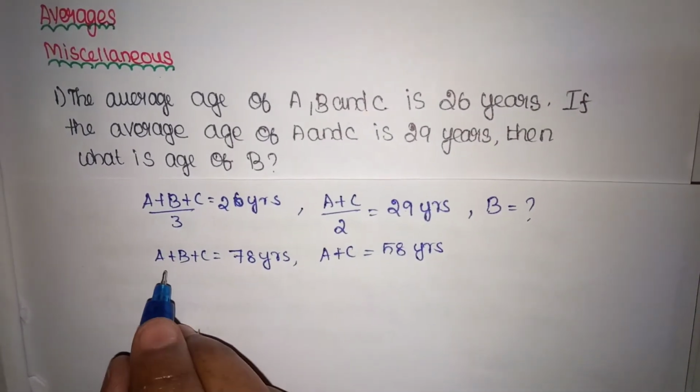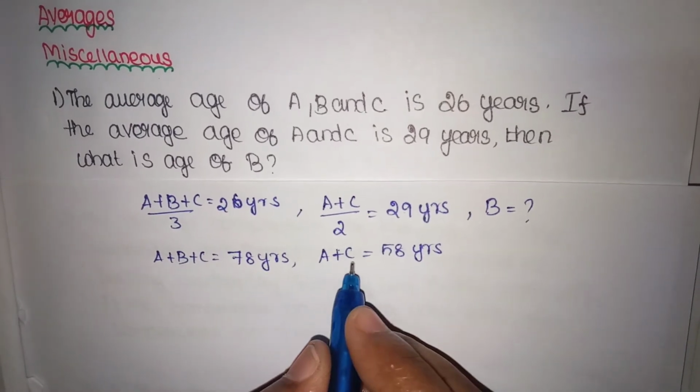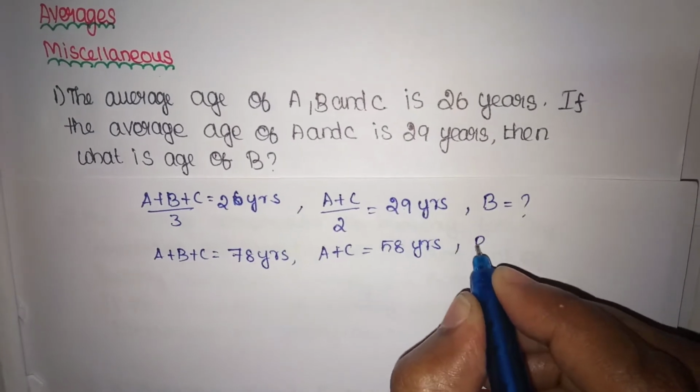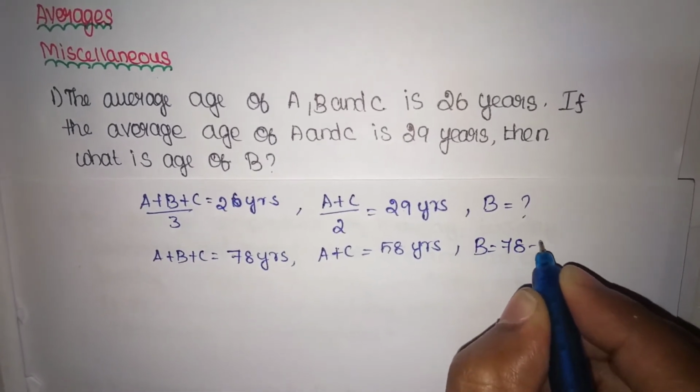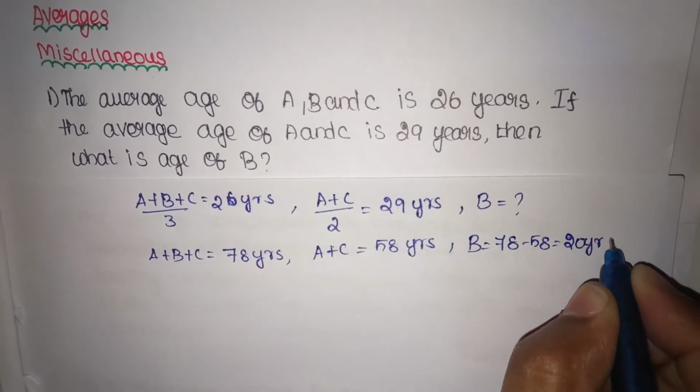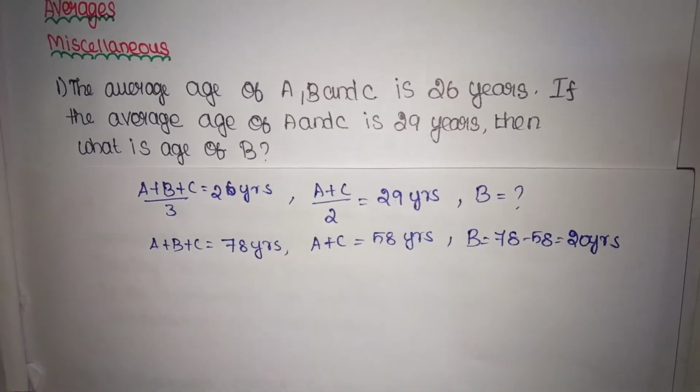So we have the value of A plus B plus C and we have the value of A plus C. If we subtract these two, we'll get the value of B. So age of B will be equal to 78 minus 58, 20 years. So the answer for this problem will be 20 years. Let us move to the second problem.